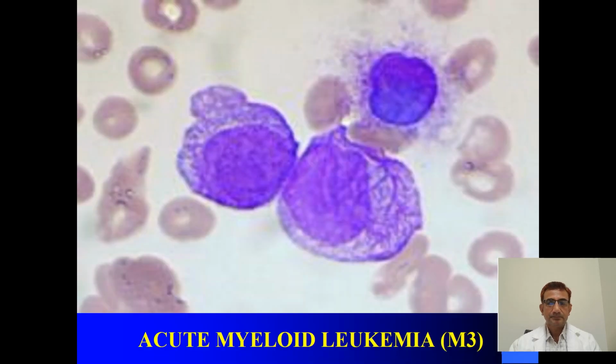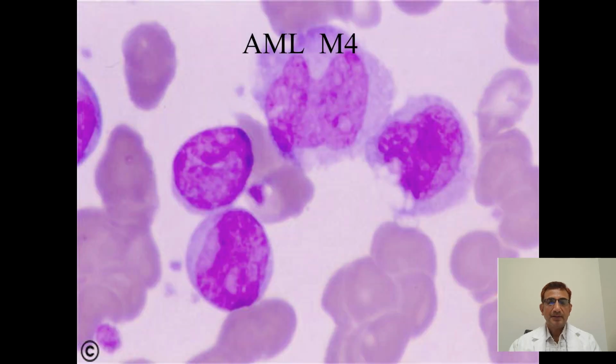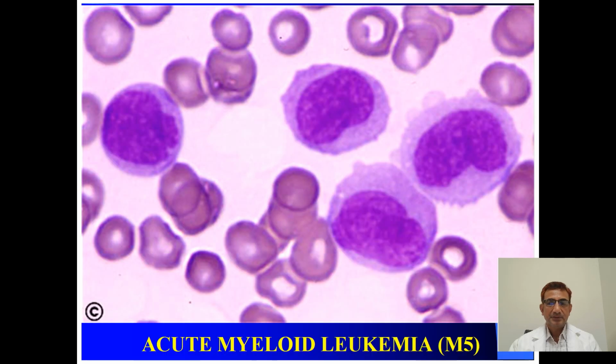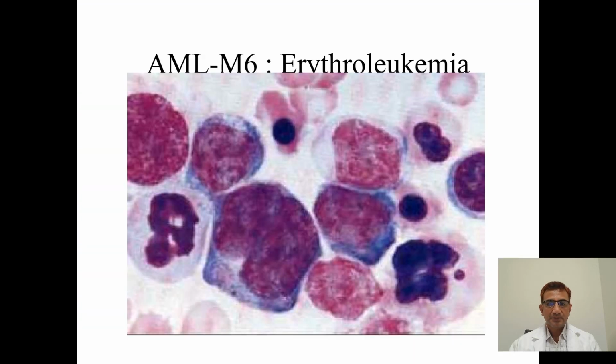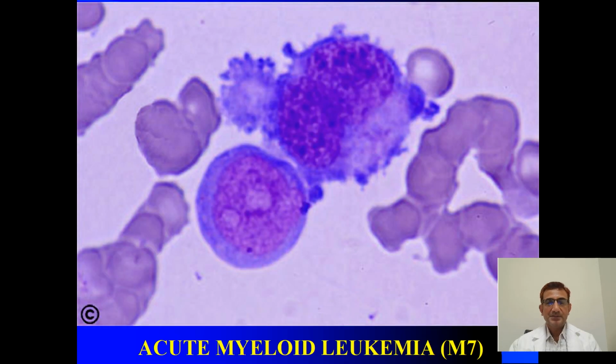Same AML M3, M4. You can see all the myeloblasts here. M5, monocytic, erythroleukemia, M7. You can see up to 60 to 70% blasts. Actually, to call it a diagnosis of AML, there should be more than 20% blast cells, that is myeloblasts. In conditions like M1 and M2, you can see 80% or 90% of the cells replaced by blasts only, and you can see occasional Auer rods.